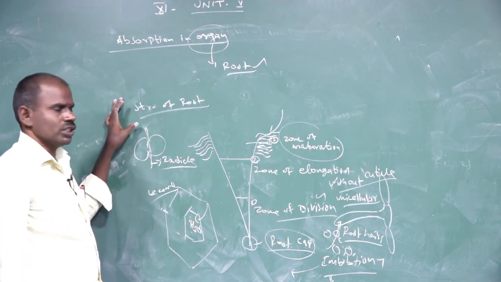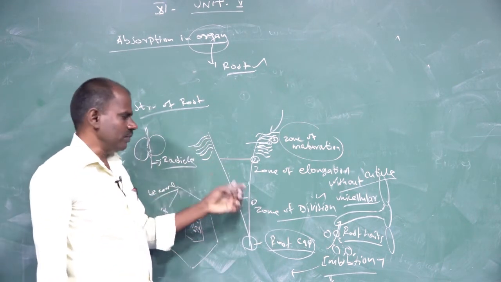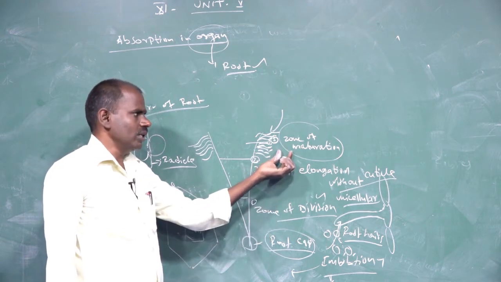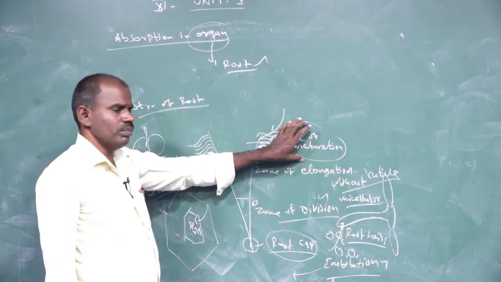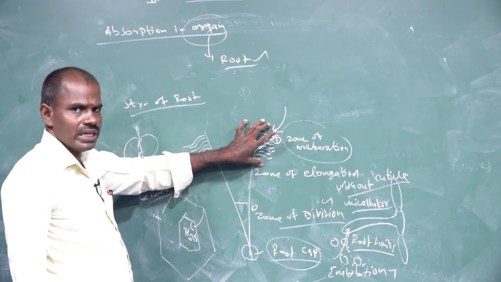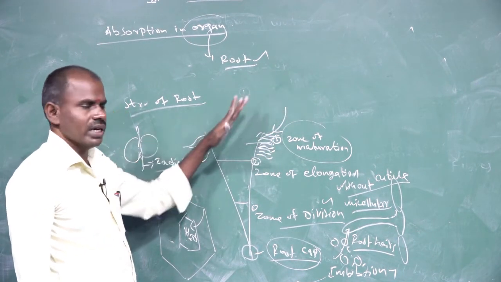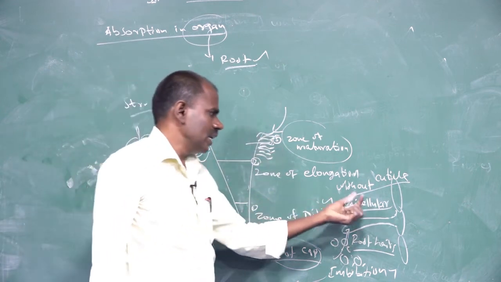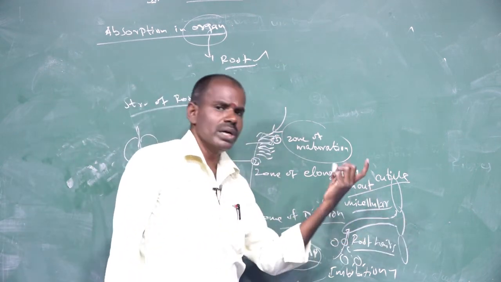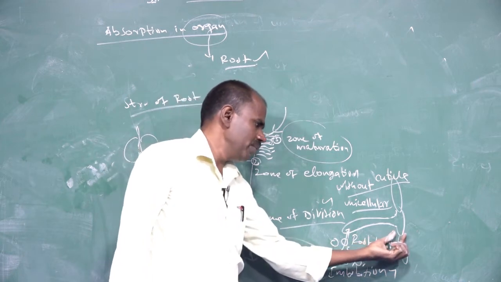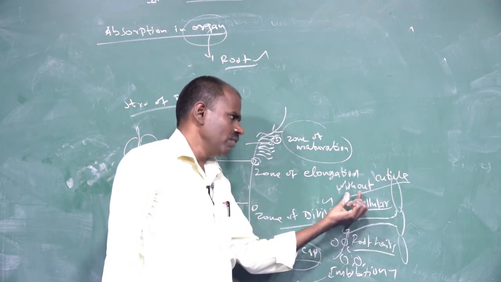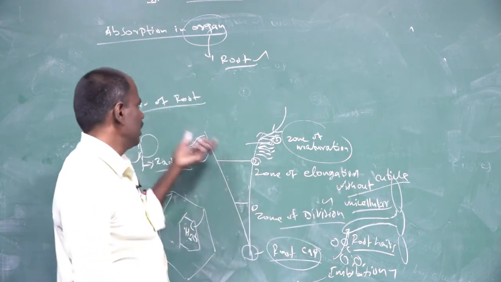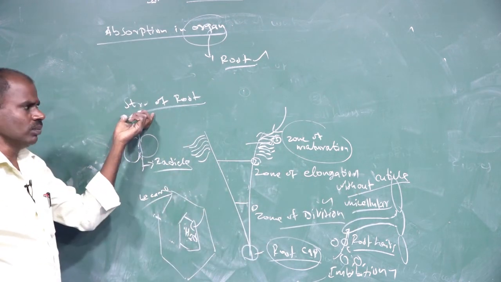In the structure of the root system, there are three types of zone. The first is the zone of division, the second is the zone of elongation, and the third is the zone of maturation. The zone of maturation contains root hairs. The root hairs absorb water from the soil particles. They are extension growths of the epidermal zone, unicellular and without cuticle. This is the structure of the root system.